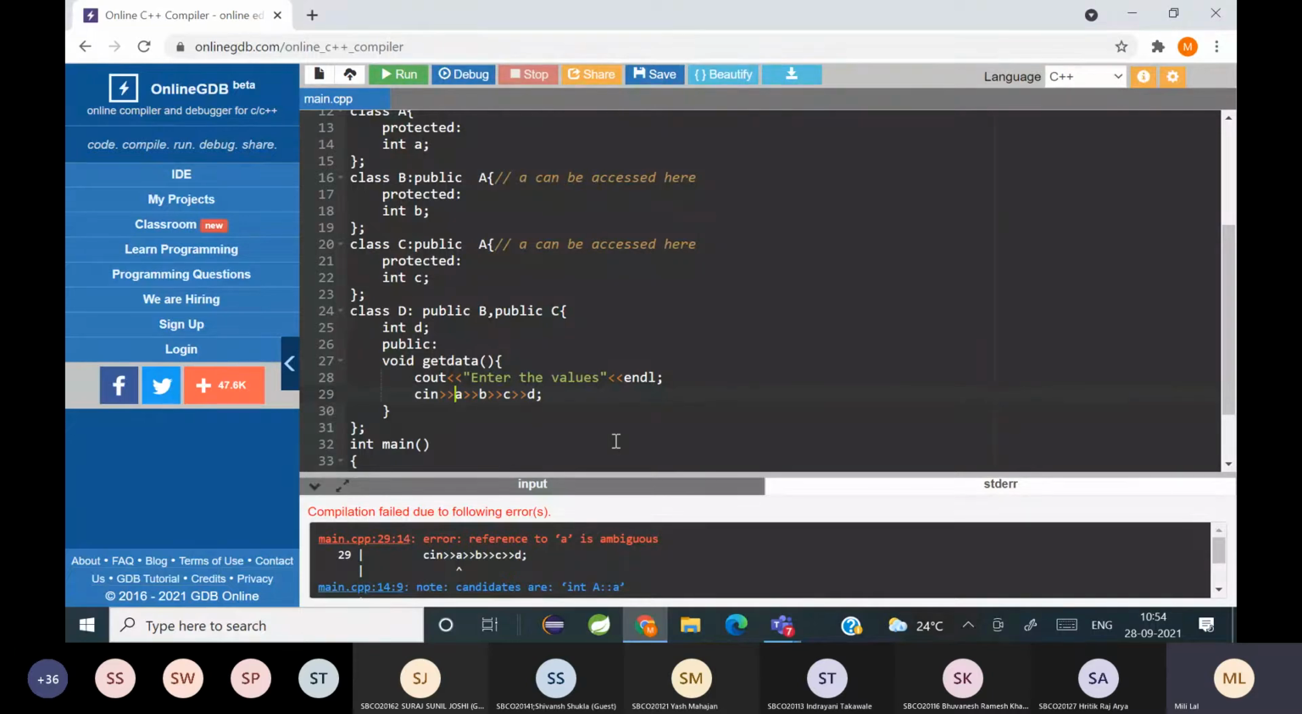Have you all understood the concept? Understood? That is happening because of the multiple inheritance used here, because both B and C had already inherited A separately. But when class D is inheriting them, two copies of A are coming, one through class B and one through class C. So that is why this error is coming, that A is ambiguous. Have you all understood that?